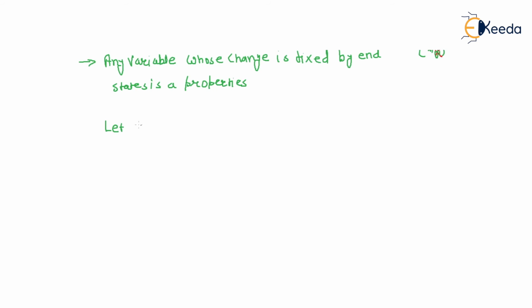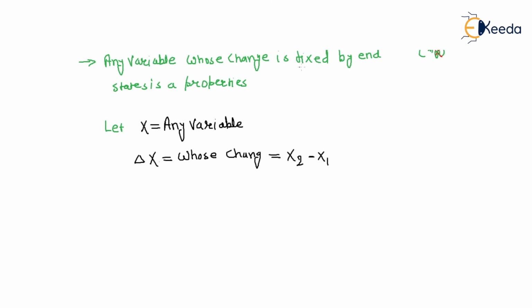Let x be any variable whose change, that means delta x, which is x2 minus x1, is fixed by the end state, is a property.